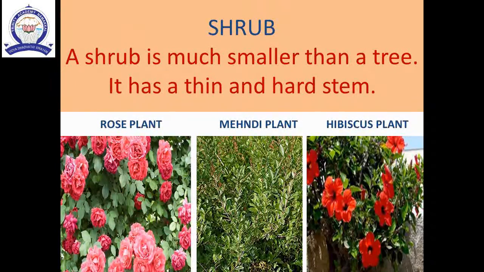The next one is shrub. What are shrubs? Bushy plants are called shrubs. A shrub is much smaller than a tree. It has a thin and hard stem. A shrub has many branches. These branches grow close to the ground. For example, rose, hibiscus, mehendi and the cotton plants are shrubs. Most shrubs live for a few years.